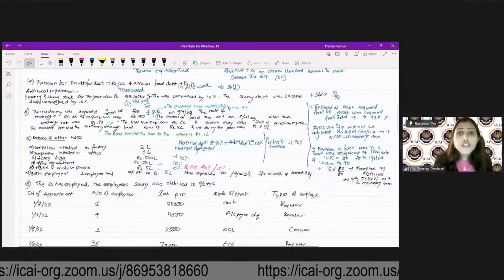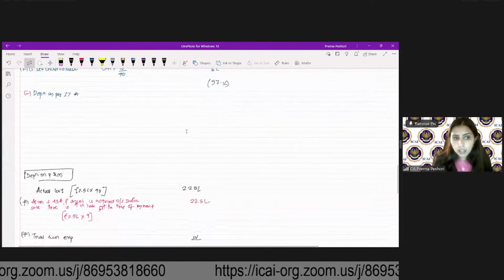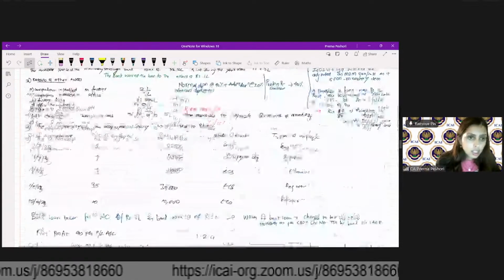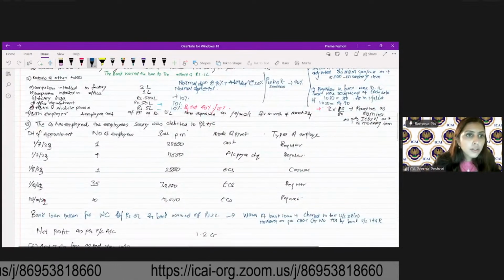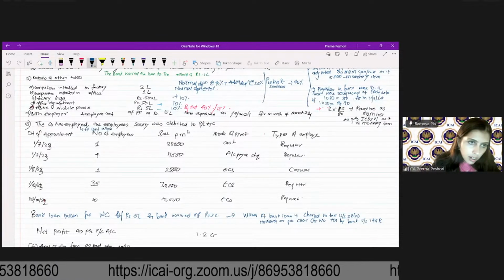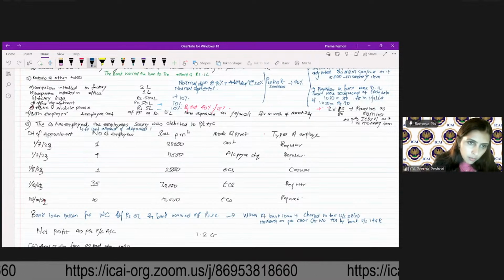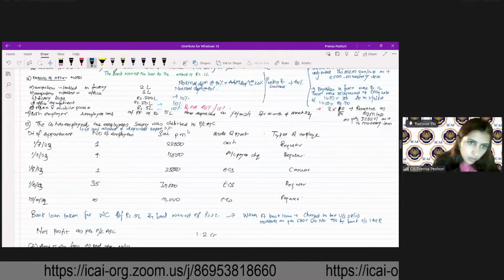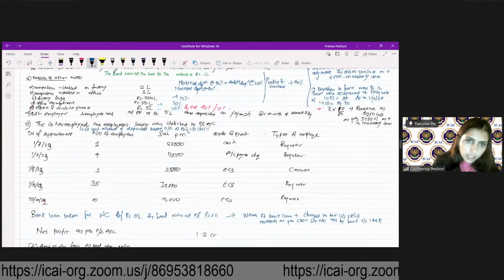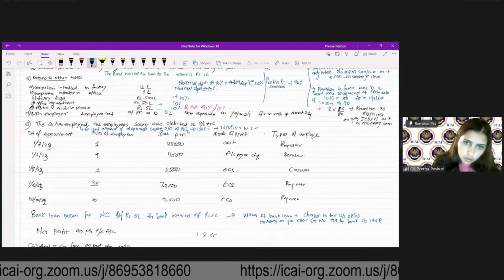However, it should be deposited before the due date of the return of income. So the employer contribution is allowed if deposited before the due date of return of income under 139(1), 36(1)(iv), read with section 43B.